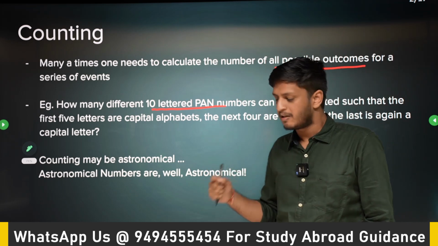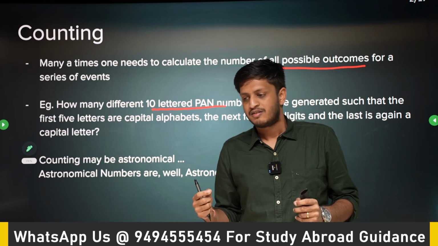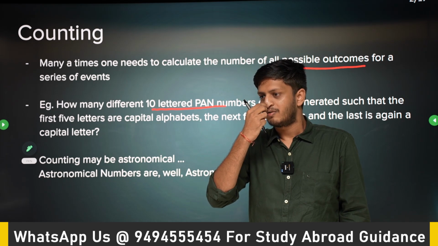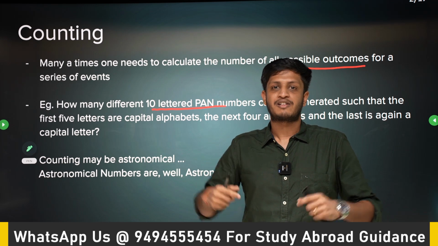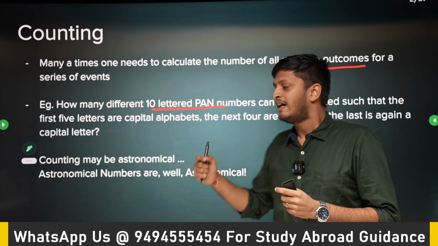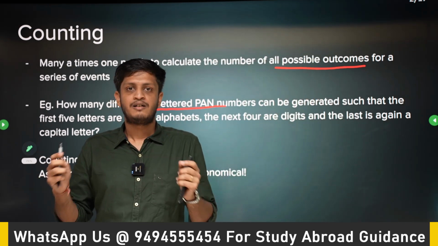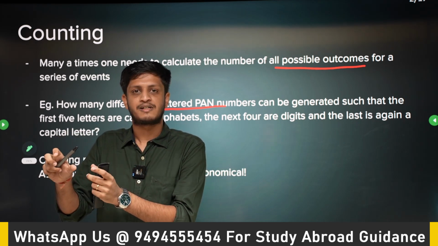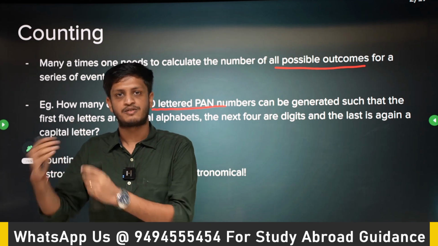And most of the time, counting might go astronomical. Astronomical numbers are huge. For example, if you want to see the distance between the sun and earth, it will be astronomical, right? It's in powers of 10. So counting can go astronomical, and that's where ML will come in. You have a large space, but you want to just hover over a small space, and ML will help you by reducing the dimensions, reducing the data set, and so on.